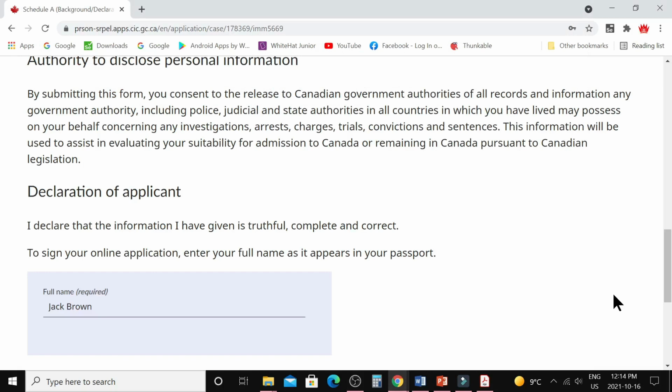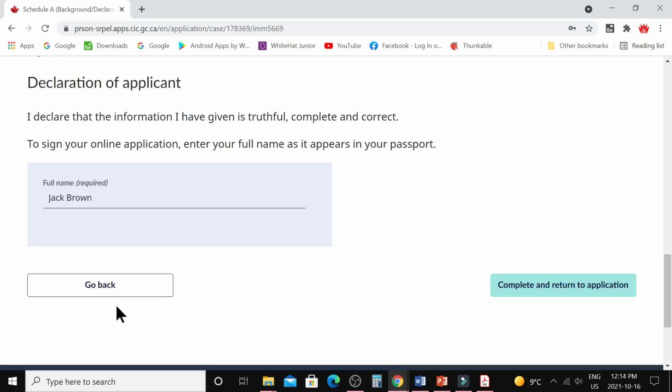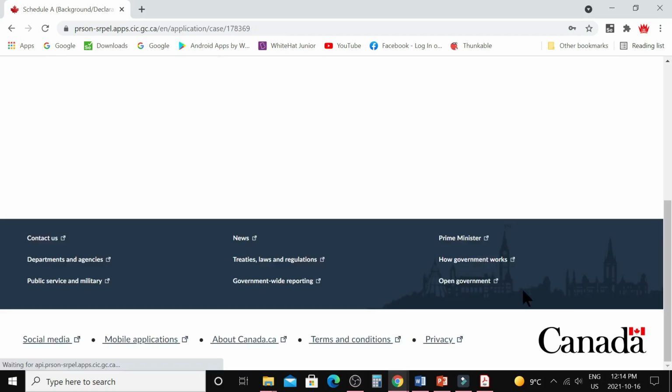And make sure at the end the principal applicant is declaring the application by writing his full name in English at the end of IMM 5669, and then you can click complete and return to application.